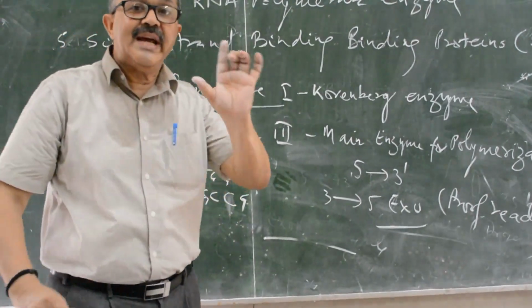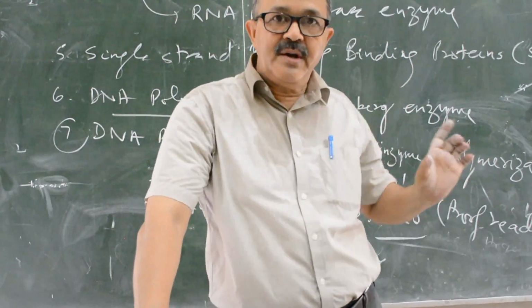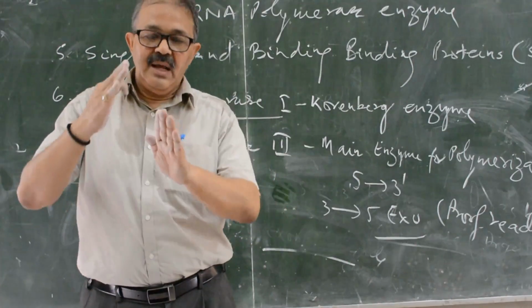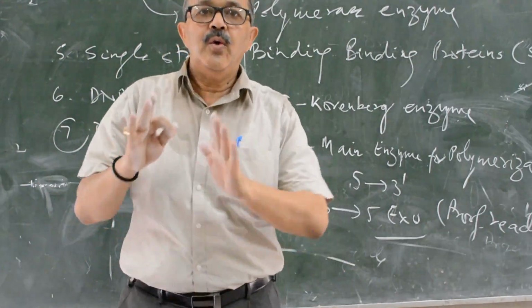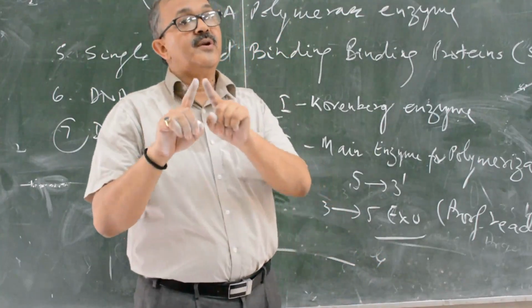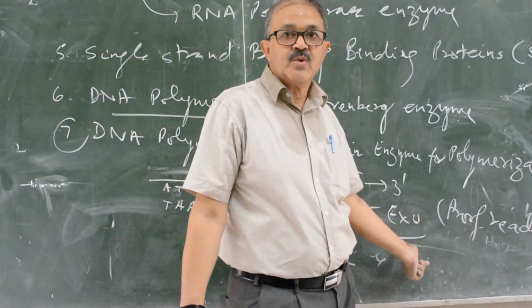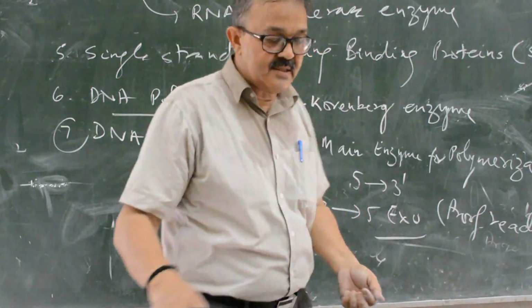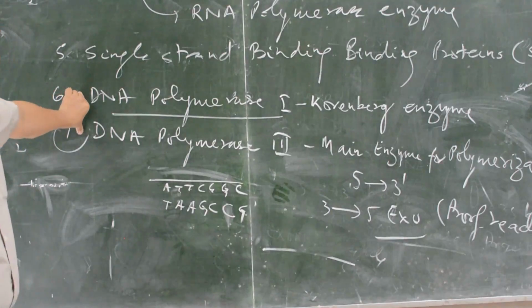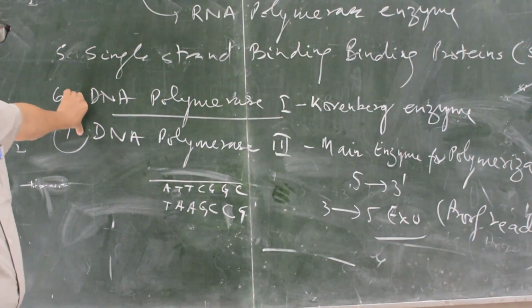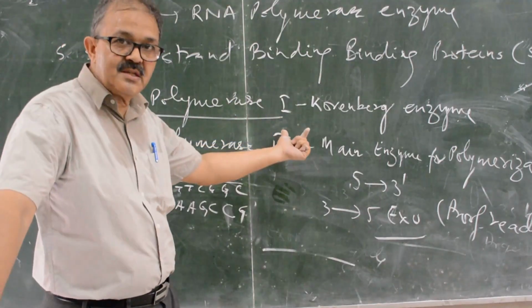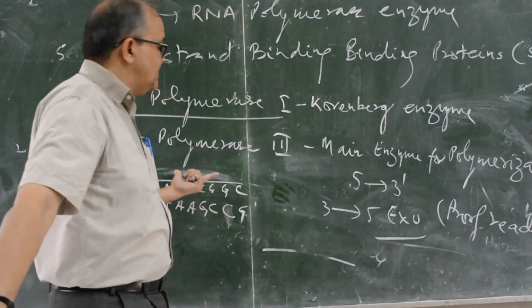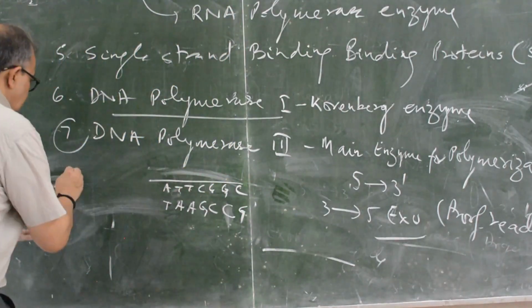So this is the fidelity. Fidelity means high purity, maintaining a true, identical copy. There is very little chance of error, only because of the proofreading ability in the 3 to 5 direction, and 5 to 3 polymerization means synthesis. The two DNA polymerase enzymes that participate during replication are DNA polymerase first, whose role I will tell you later, and DNA polymerase third. Next is the ligase enzyme.